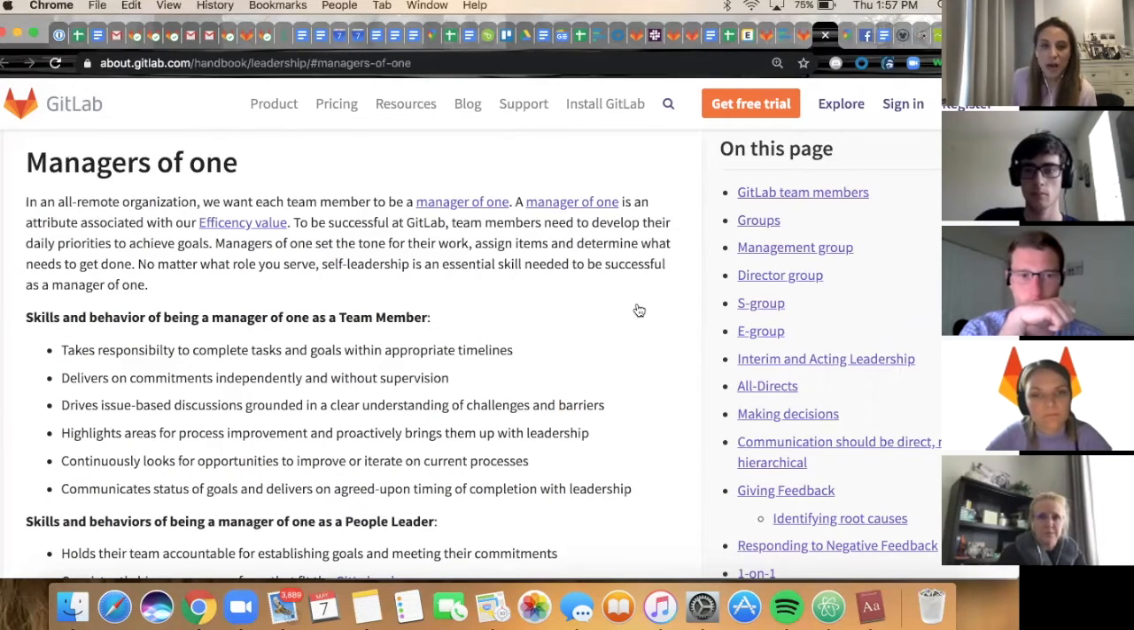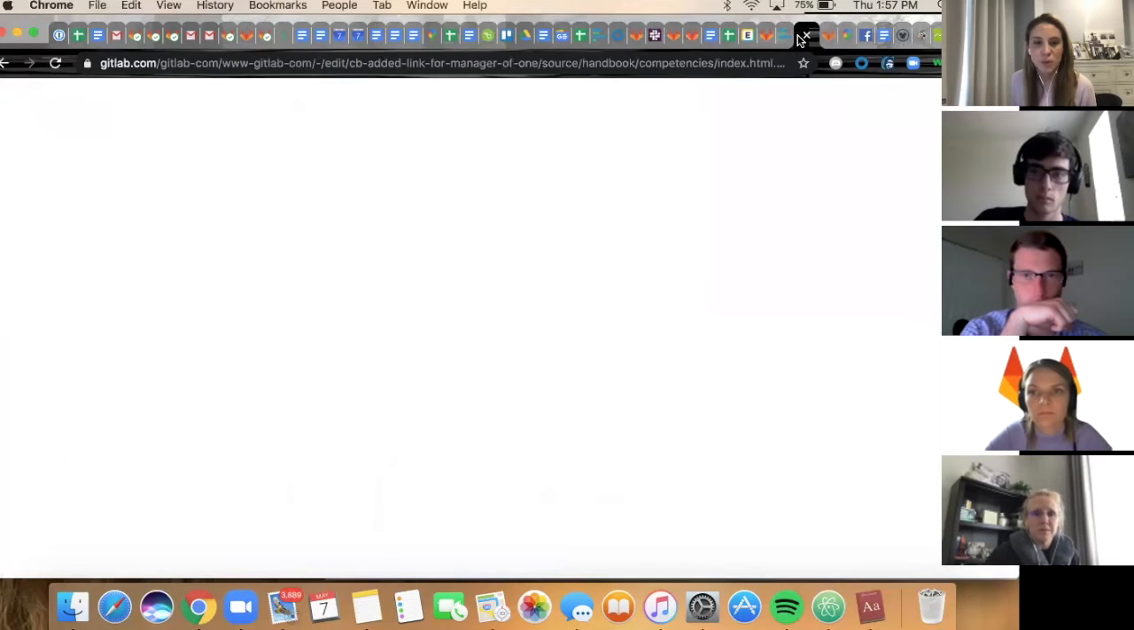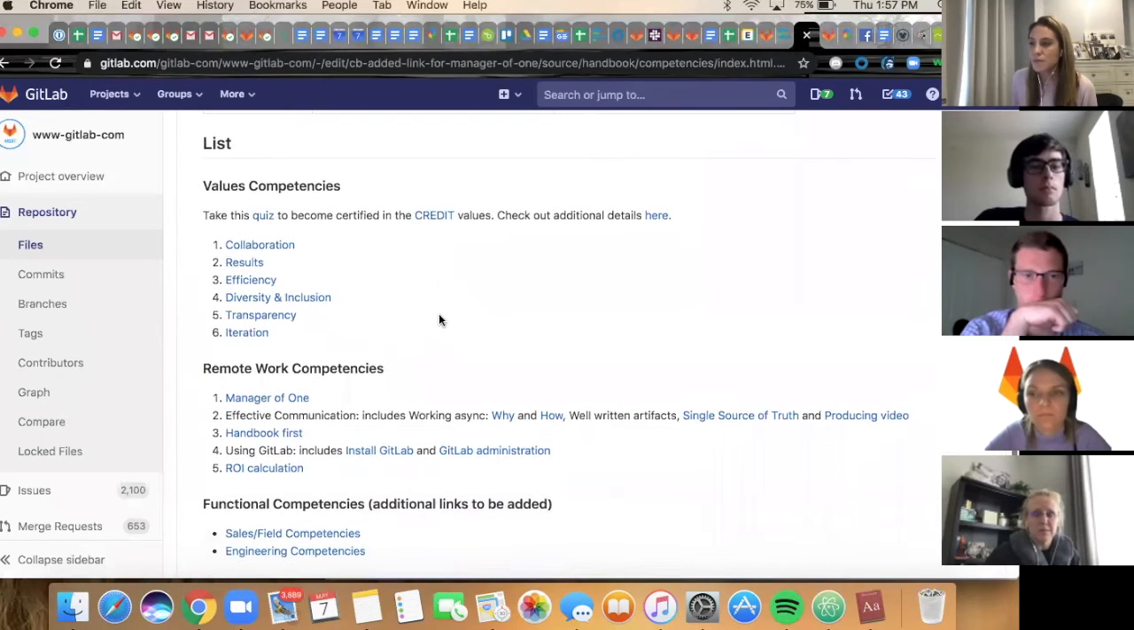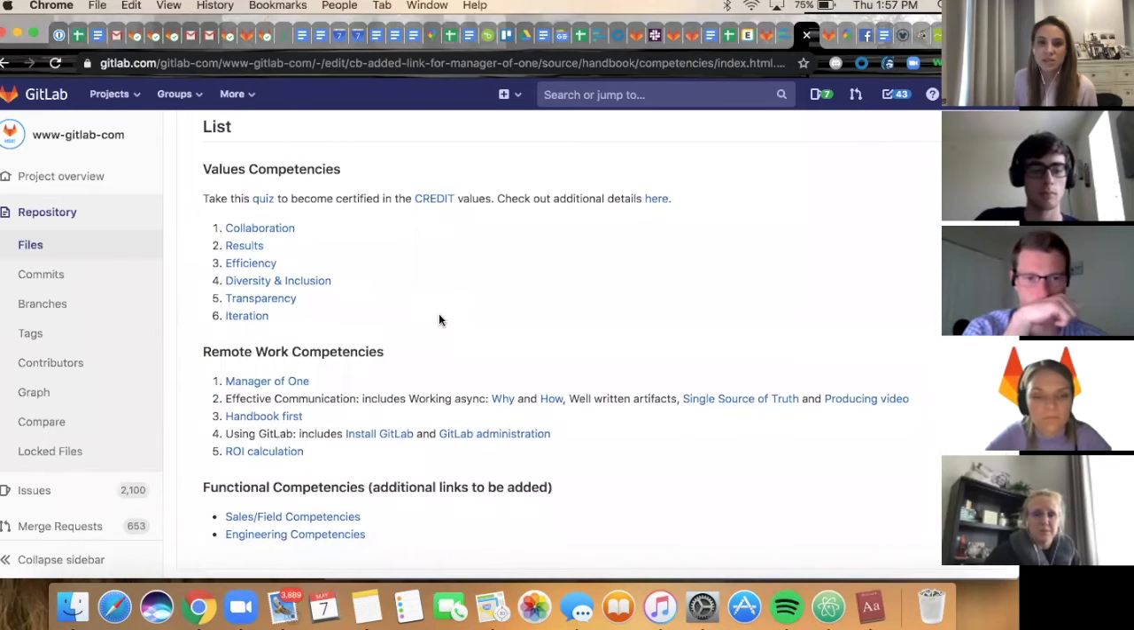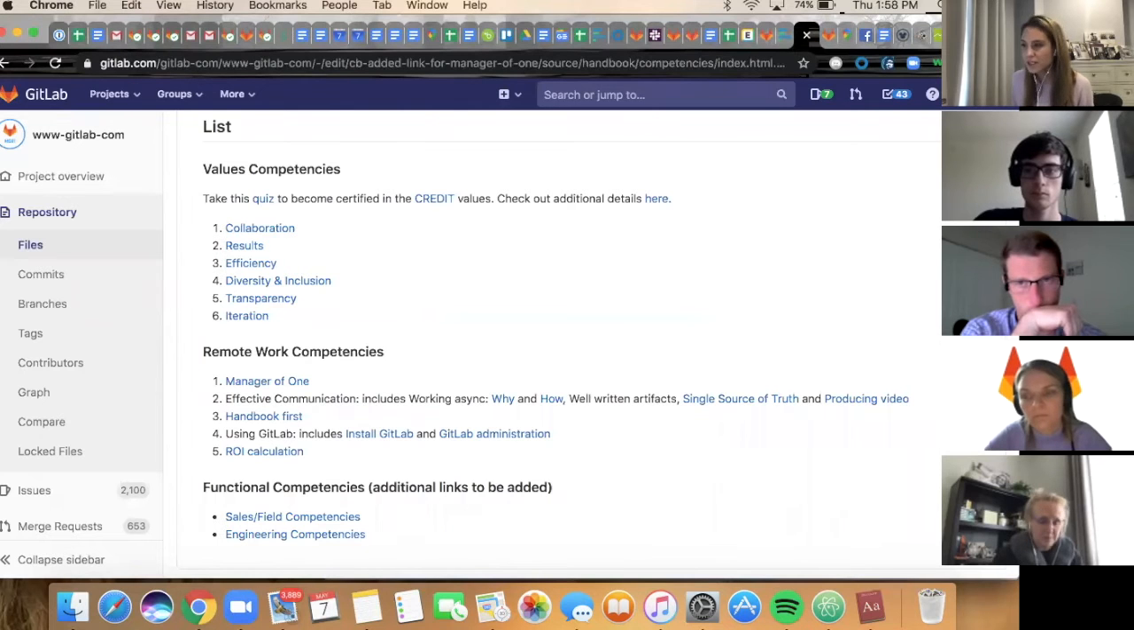If we toggle back to the open merge request, we also wanted specifically your feedback on how we thought about bucketing some competencies. So you can see here we bucketed working async, well-written artifacts, single source of truth, and producing video into an effective communication competency. And we made this decision because we felt like these competencies were related to the overall goal of someone effectively communicating in a remote environment.